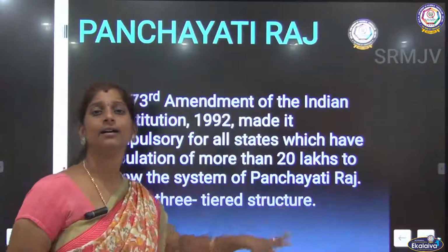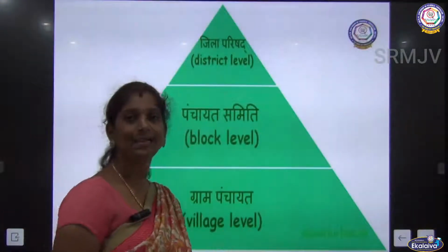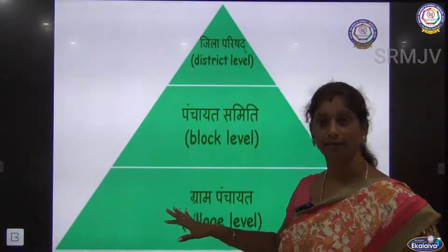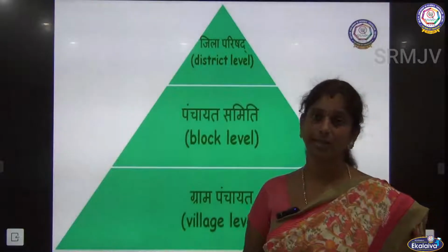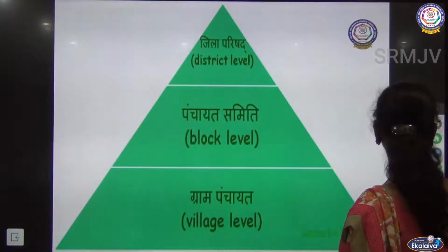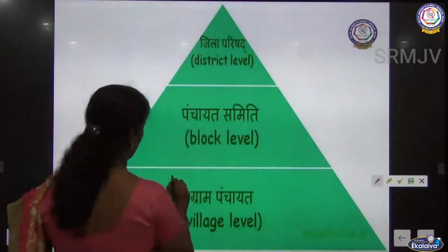and it is again a 3-tiered structure. So we are going to see what these 3 tiers are. The basic level, the first level, is called Gram Panchayat. Then comes Panchayat Samiti.